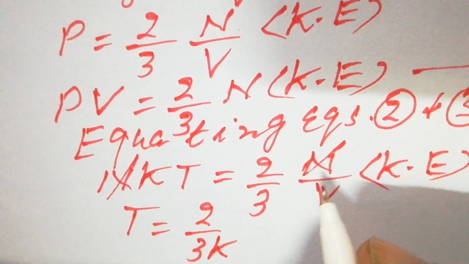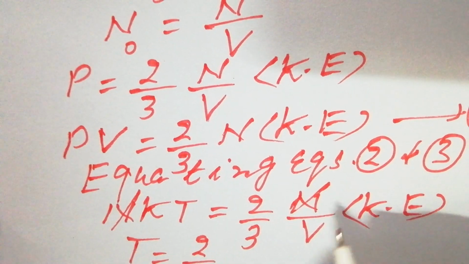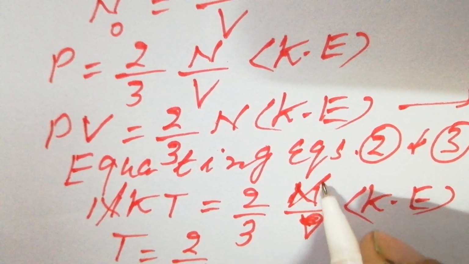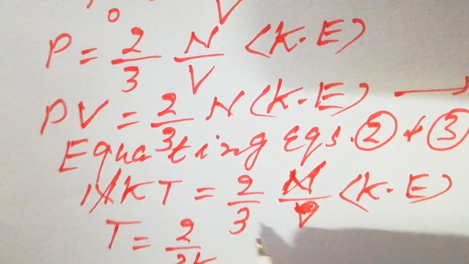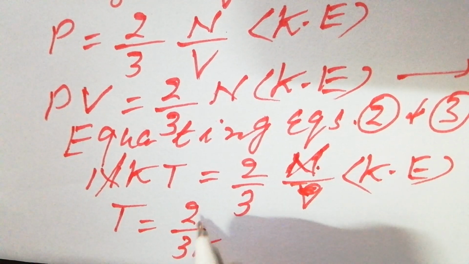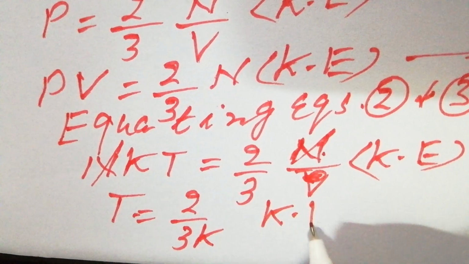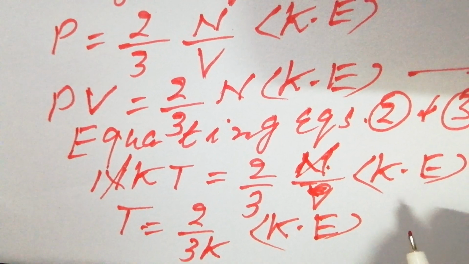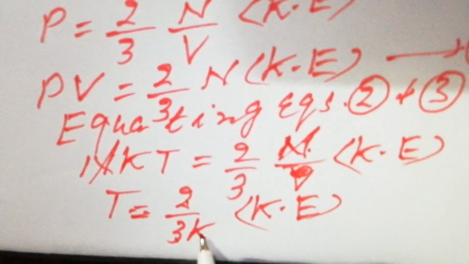N is there, students. So N is cancelled. We have T equal to 2 over 3k times KE average. So 2 is constant, 3 is constant, and the Boltzmann constant k is constant.